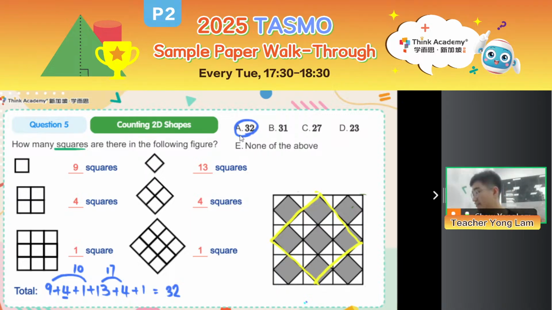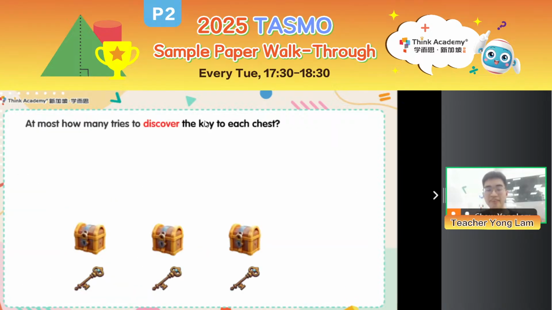So with that, this is how we solve this counting 2D shapes problem. And without further ado, let's move on to the next part.